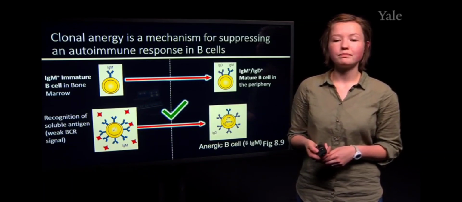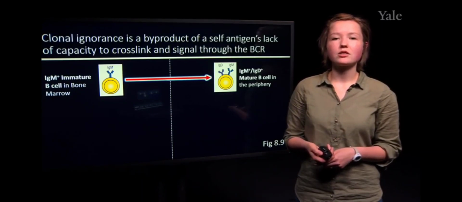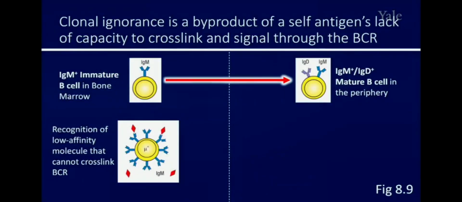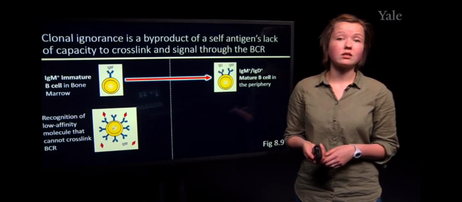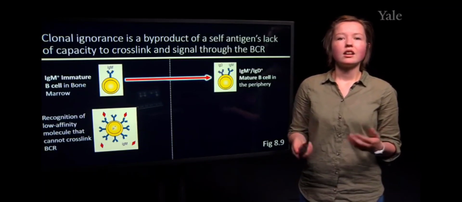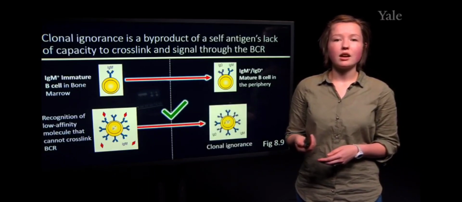And then the last byproduct of interacting with self-antigen in the bone marrow is referred to as clonal ignorance. So if there are particular antigens that can weakly interact with the B cell receptor, but they don't actually result in this cross-linking that's necessary for receptor signaling, then the B cell is unaware that it is self-reactive, and it is also unable to respond to these particular antigens. So they're not capable of eliciting this autoimmune response, and they will be allowed to exit into the periphery.